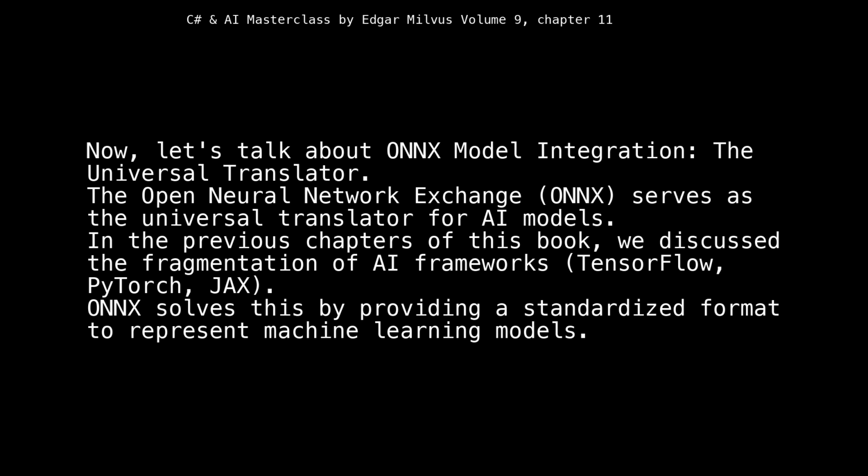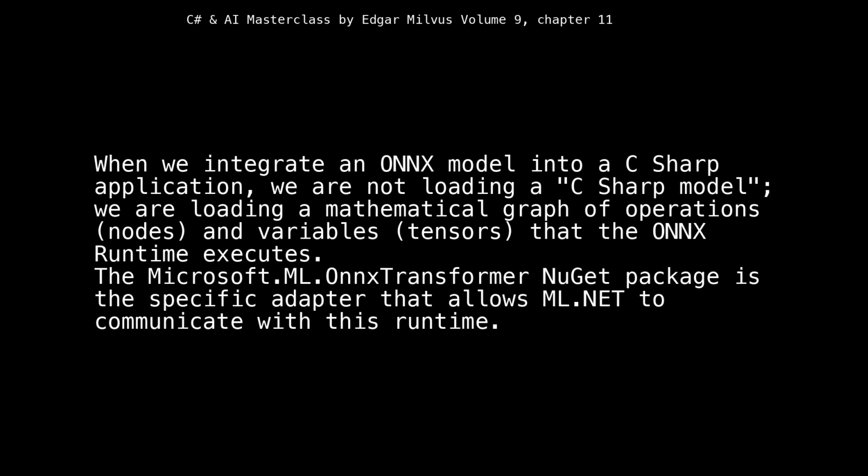The Open Neural Network Exchange, ONNX, serves as the universal translator for AI models. In the previous chapters of this book, we discussed the fragmentation of AI frameworks: TensorFlow, PyTorch, JAX. ONNX solves this by providing a standardized format to represent machine learning models. When we integrate an ONNX model into a C# application, we are not loading a C# model, we are loading a mathematical graph of operations, nodes, and variables, tensors, that the ONNX runtime executes. The Microsoft.ML.ONNX transformer NuGet package is the specific adapter that allows ML.NET to communicate with this runtime.